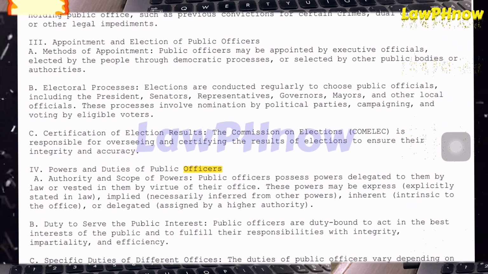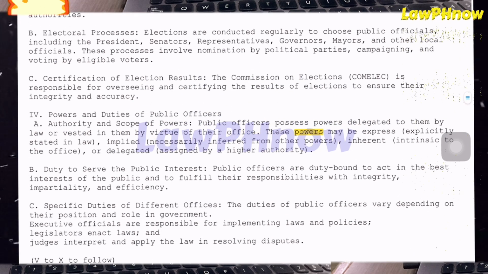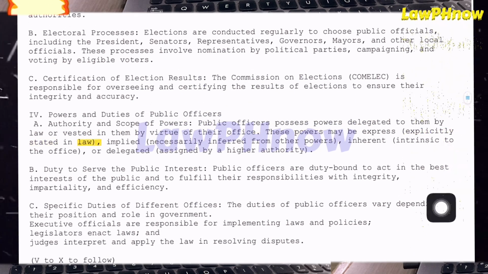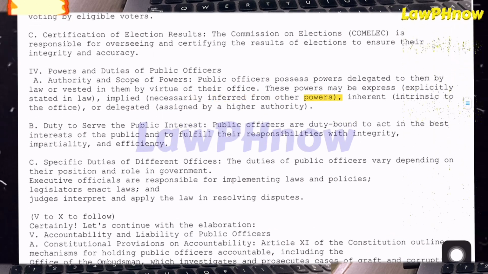A. Authority and scope of powers. Public officers possess powers delegated to them by law or vested in them by virtue of their office. These powers may be express, explicitly stated in law; implied, necessarily inferred from other powers; inherent, intrinsic to the office; or delegated, assigned by a higher authority.